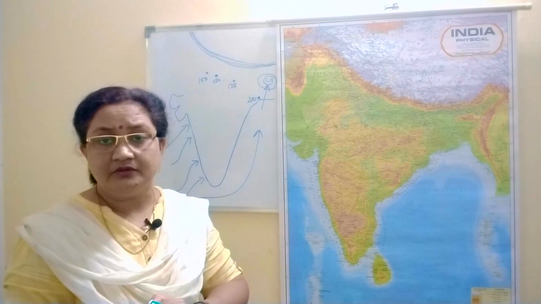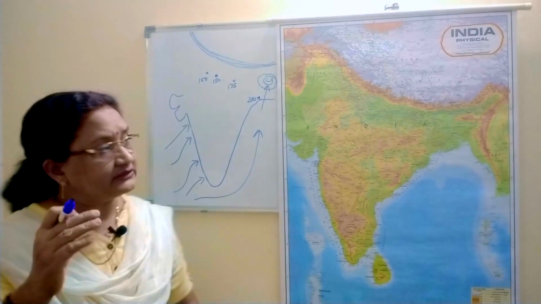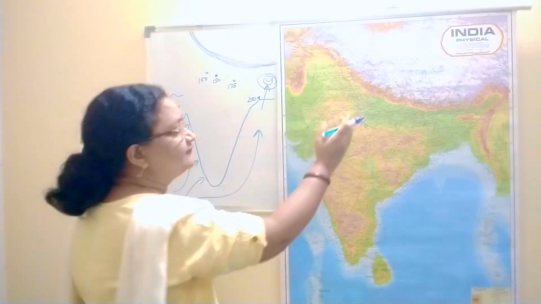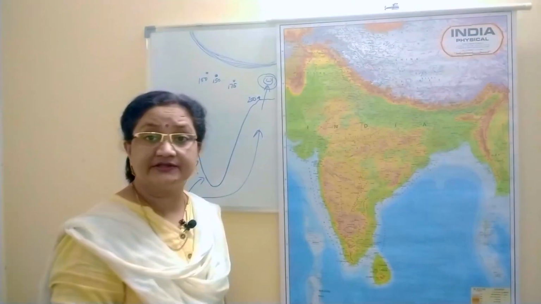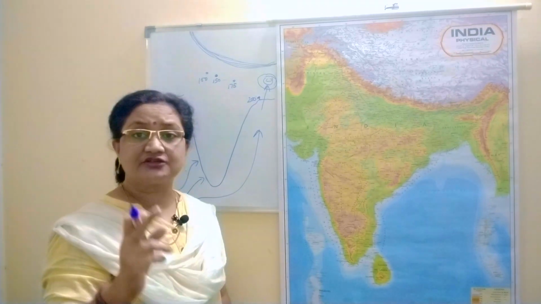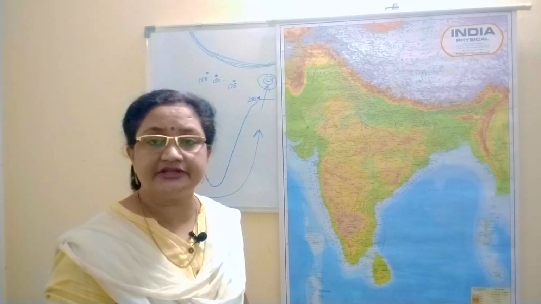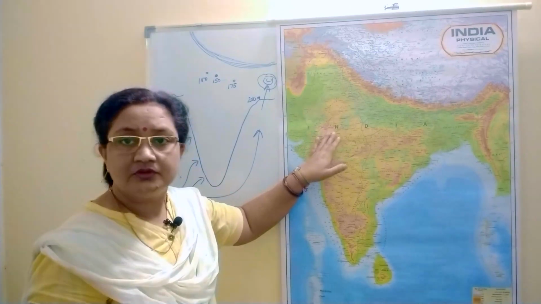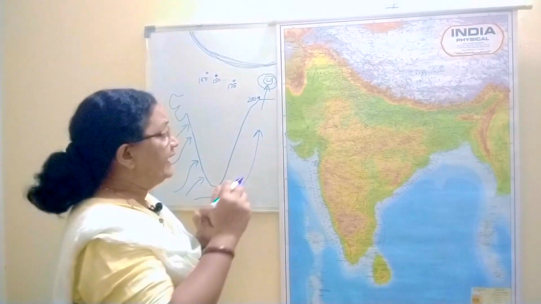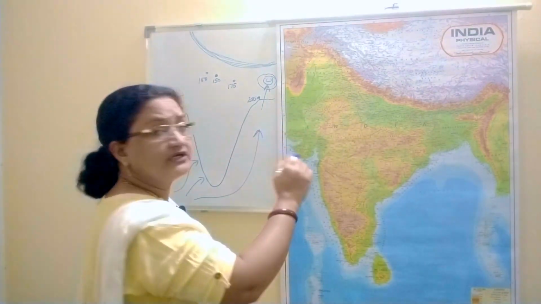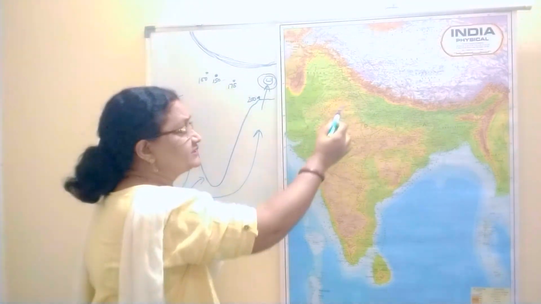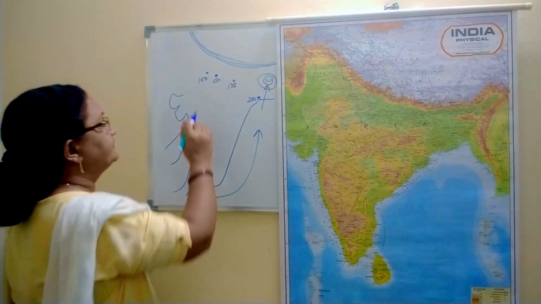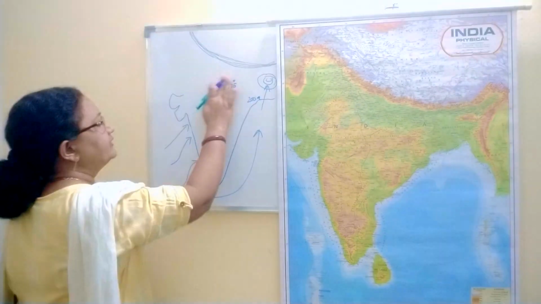One more thing is left here, children. That is the extreme western side of the northern plains of India, which is actually covered by the Rajasthan region, or you can say the Thar desert. Now, as these winds reach the Aravalli ranges, you can see here the Aravalli ranges are lying here.